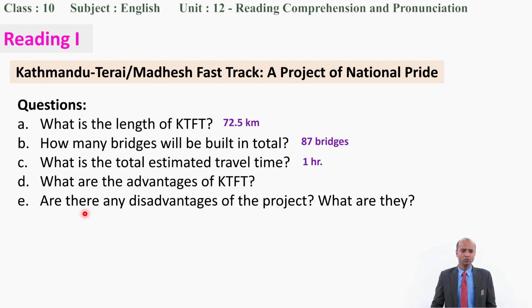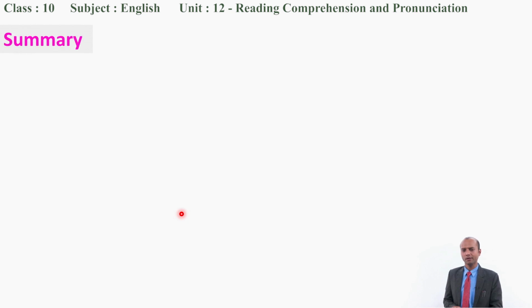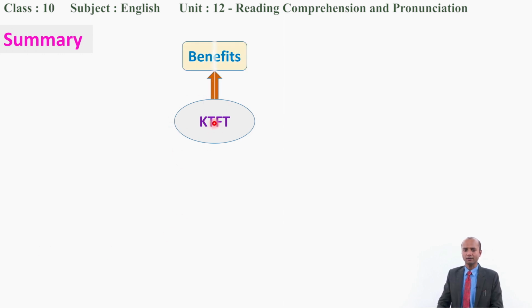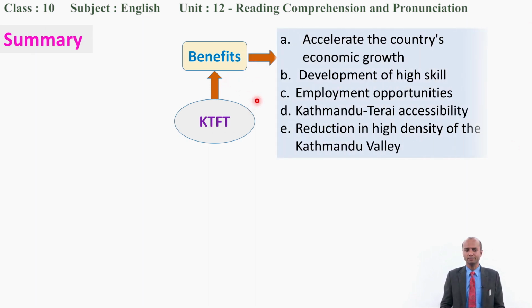So the answers to these two questions will be there in today's discussion basically. So let's go to the short summary of the text that we have already discussed. So KTFT, Kathmandu Tarai Fast Track. And we have benefits. How many benefits are there? Yes, there are 5 benefits.